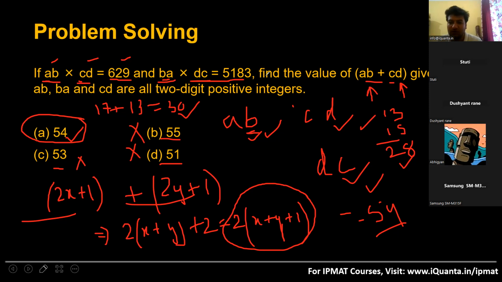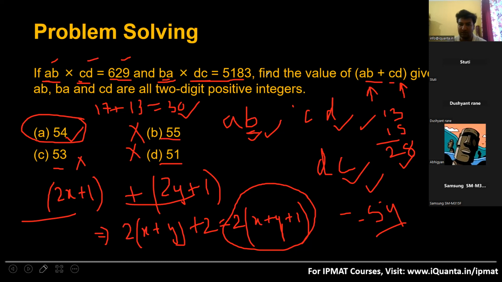Okay, sir. We have not been asked the value of A, B, C, D individually. I was asked AB plus CD. Give me AB plus CD. I gave him the value of AB plus CD. Am I in any form concerned about the values of A, B, C, D differently? No, right? I'm only concerned about AB plus CD. The question was only concerned about AB and CD. I gave the answer, which was option A. I found out the answer, right?